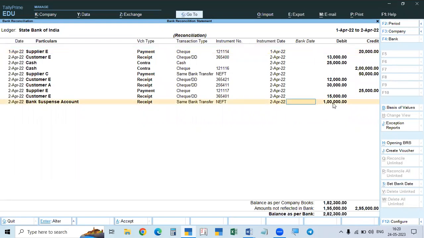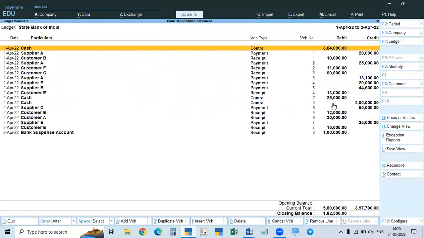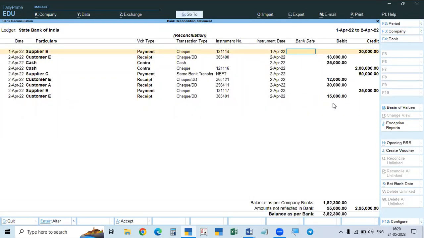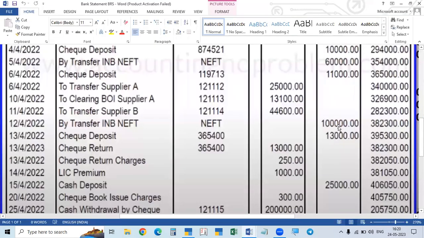So this is also tallied. The bank date, second, 2nd April. Okay. Accepted. You see now, all those we have already given the dates, so they are hidden. This one is not reflected in the bank. It is available. Then we will go to the next one after this. This is completed up to this.